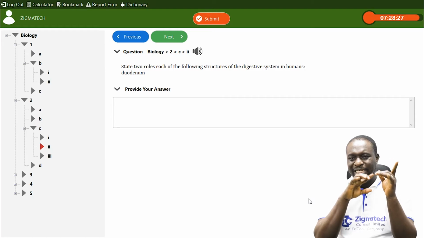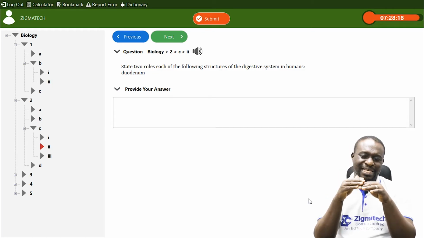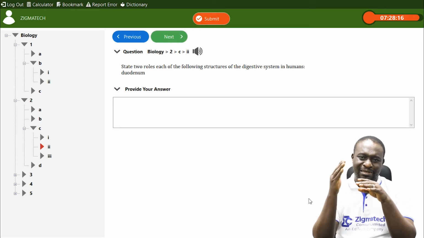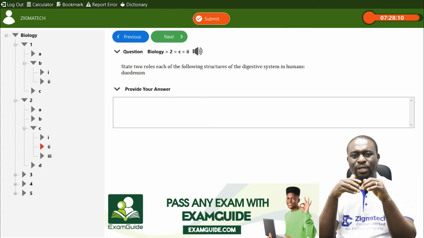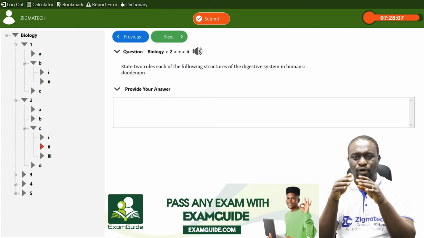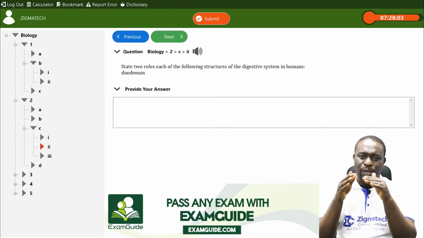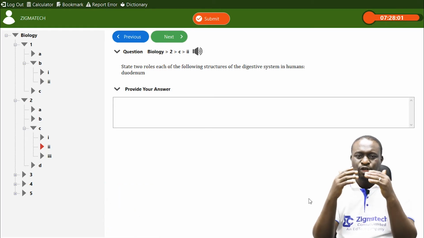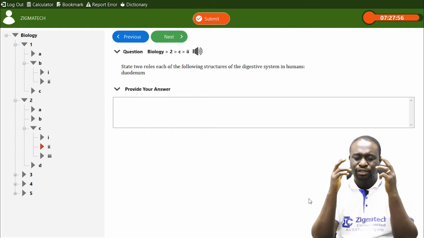So after that, it now enters the duodenum. Once it enters the duodenum as peptones, trypsin is a digestive enzyme that breaks down peptones into polypeptides. And then lipase breaks down fats and oils into fatty acid and glycerol. So at the duodenum, the digestion of fats and oils begins, okay? Digestion of fats and oil begins at the duodenum.